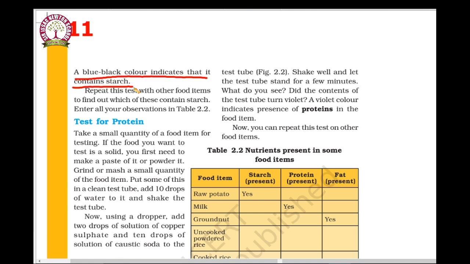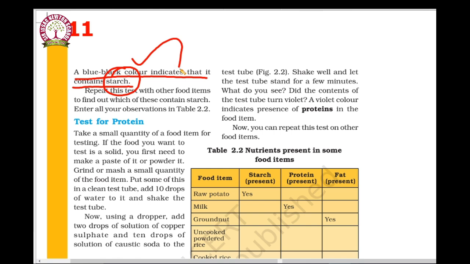So we can find the presence of starch or carbohydrate in a particular food item. Can you understand? Take a food item, put some drops of iodine on it. If the food item turns blue black in color, then it indicates the presence of starch or carbohydrate in it.